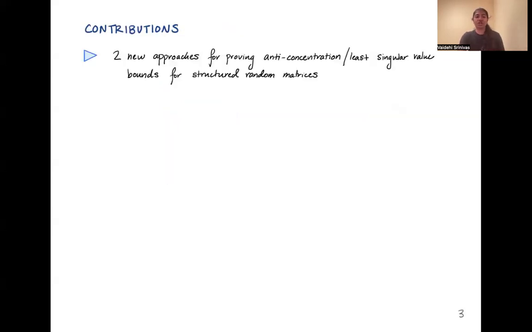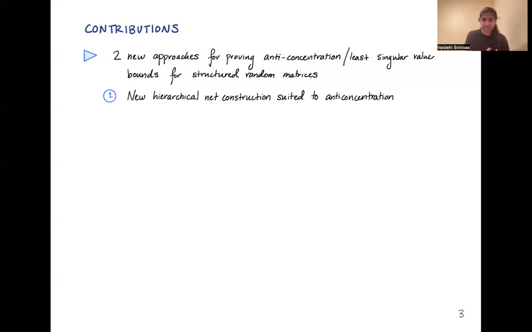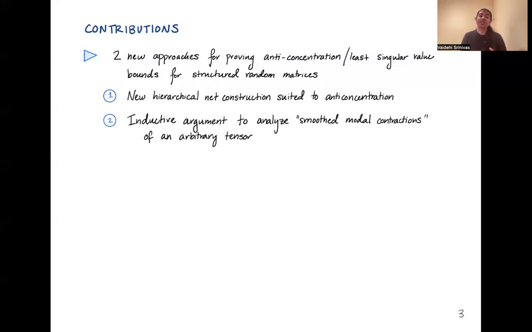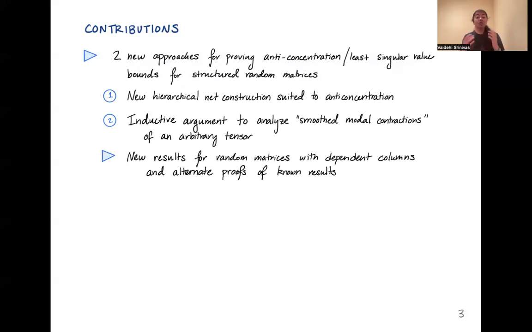So our contributions in this work are giving two new approaches for proving these anti-concentration or least singular value bounds for these structured random matrices. One of our approaches is a new hierarchical net construction that's suited to proving anti-concentration bounds. And the second one is an inductive argument to analyze smooth modal contractions of an arbitrary tensor. Unfortunately, I don't have time to talk about these techniques in this version of the talk, but I refer you to our paper for more details. These two approaches let us prove new results for random matrices with dependent columns, and they also let us recover alternate proofs of known results for some sorts of structured random matrices.